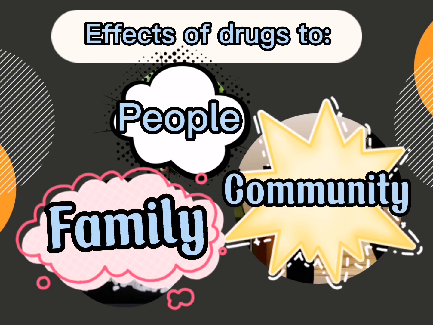Now we will tackle the other side effects of using drugs. How does drug use affect a person? It can cause seizures, stroke, mental confusion, brain damage, lung disease, and problems with memory, attention, and decision making, which make daily living more difficult. There are also global effects of drugs on the body, such as breast development in men and increases in body temperature, which can lead to other health problems.